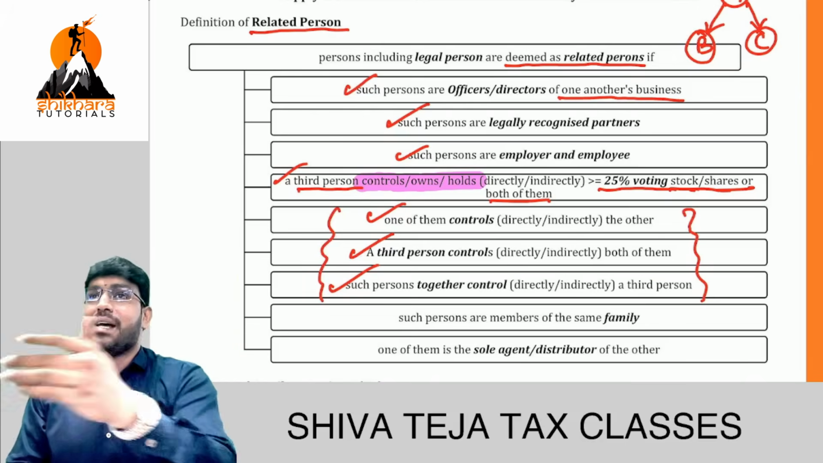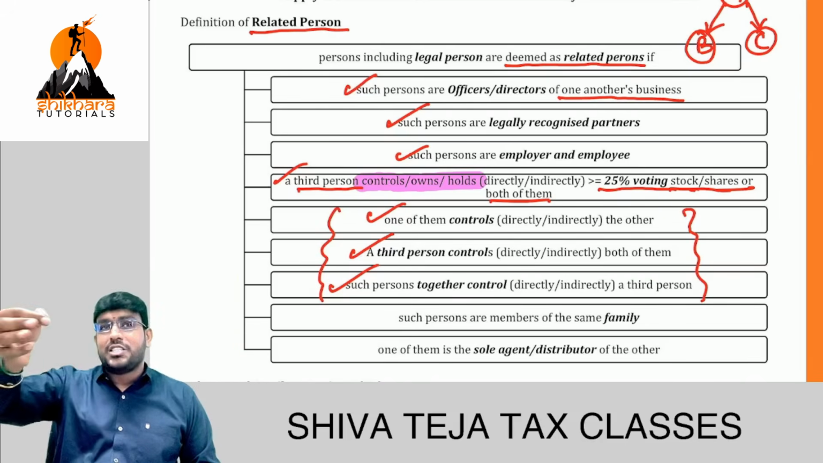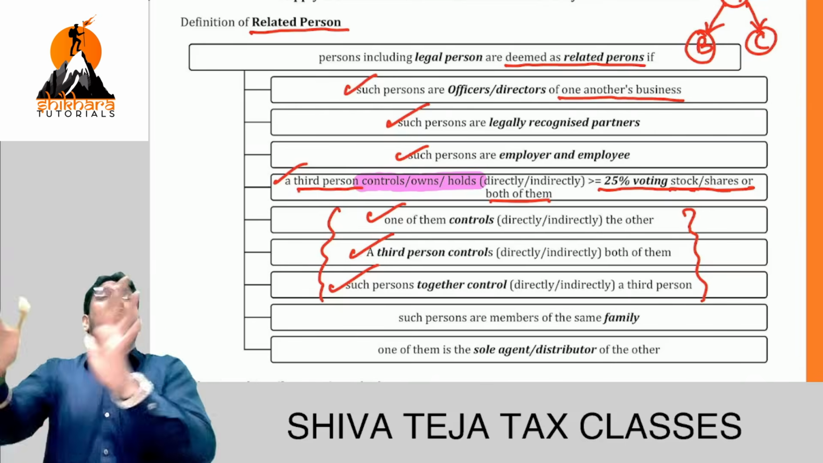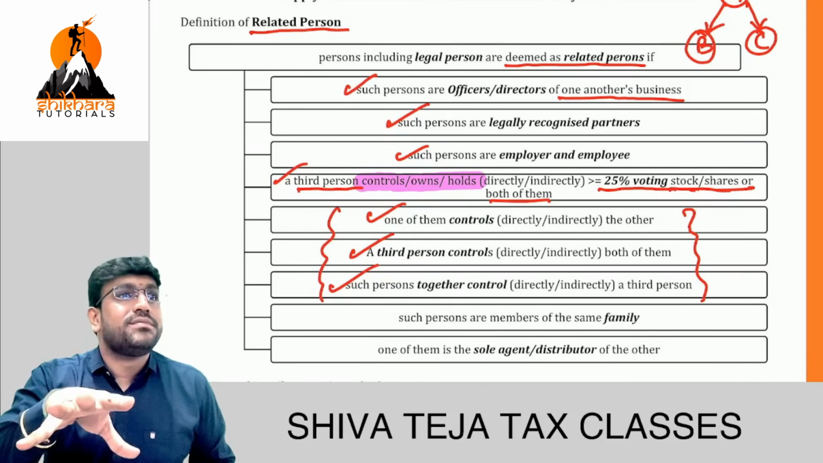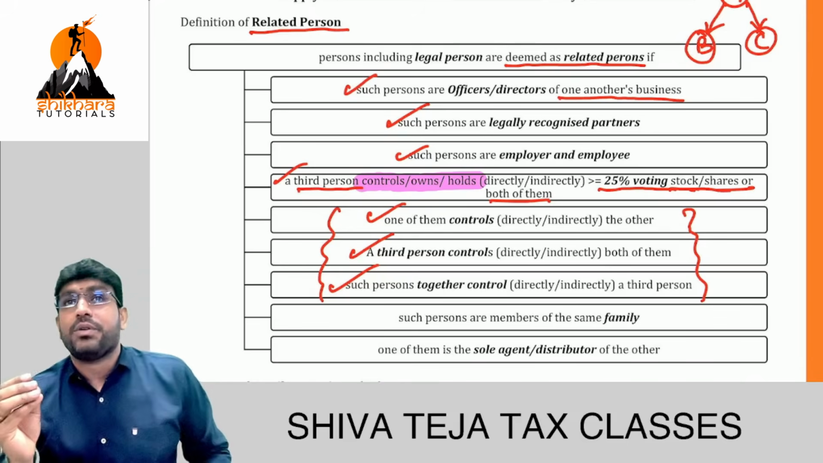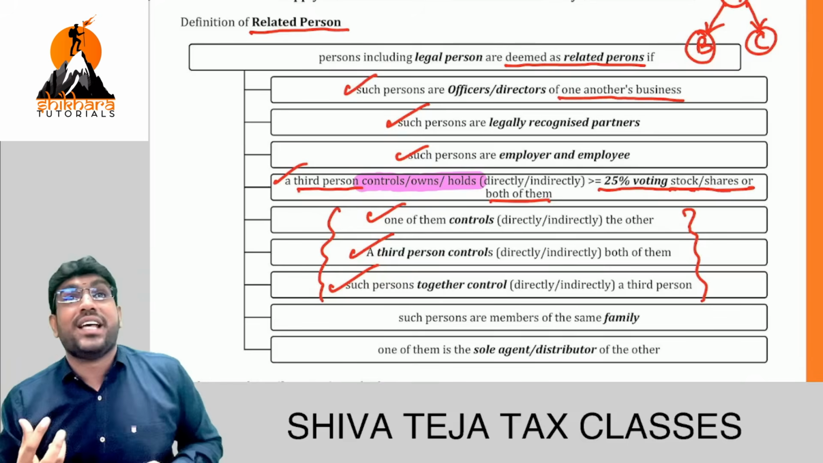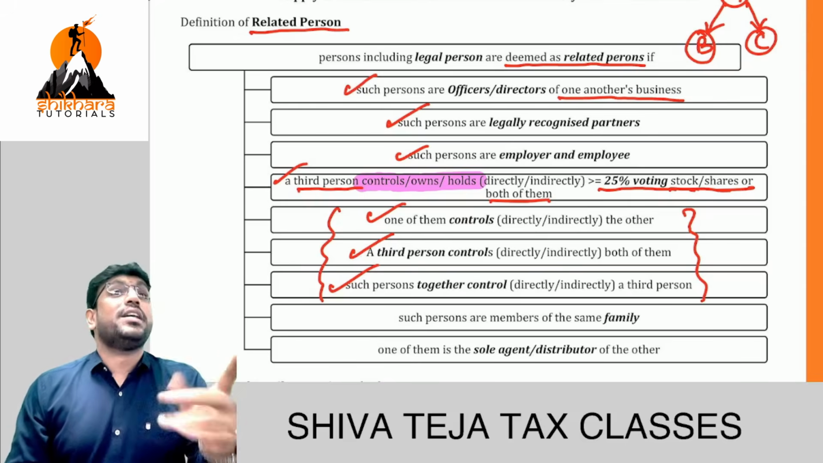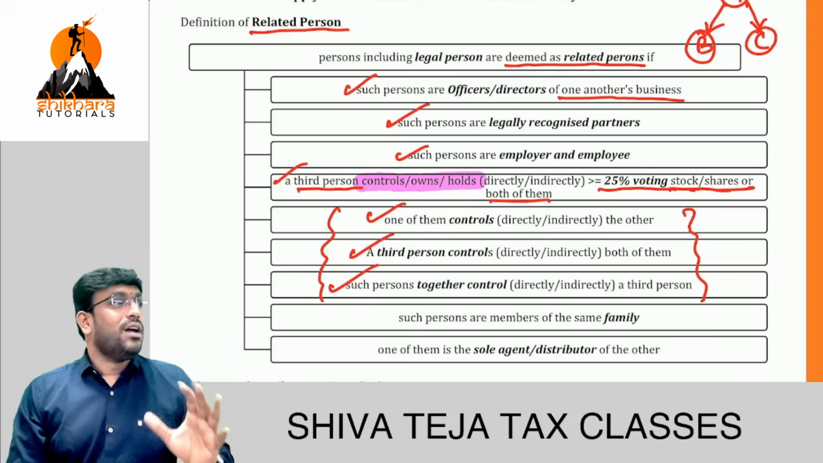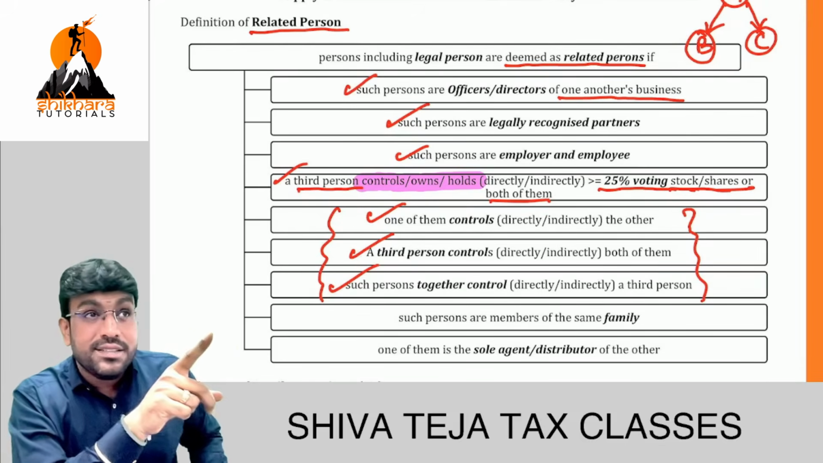I will take the example of Aditya only. Let us say Aditya is controlling me or I am controlling Aditya. Controlling means not sit to stand, controlling means controlling a business. So if I am controlling Aditya or Aditya is controlling me, we both are regarded as related persons. Okay? Aditya is controlling me or I am controlling Aditya, we both are regarded as?